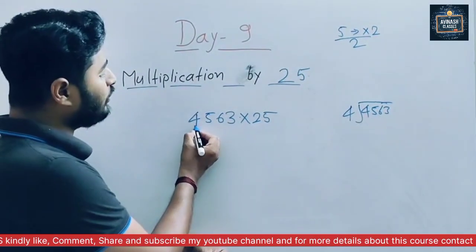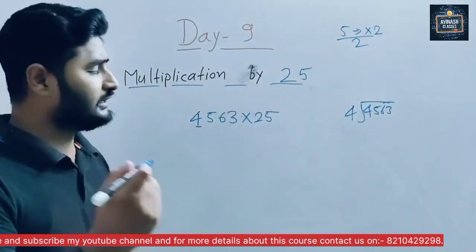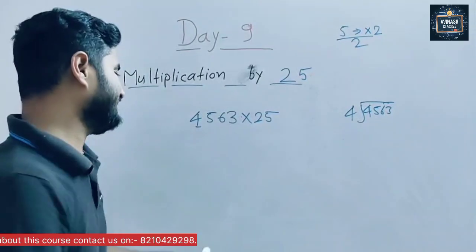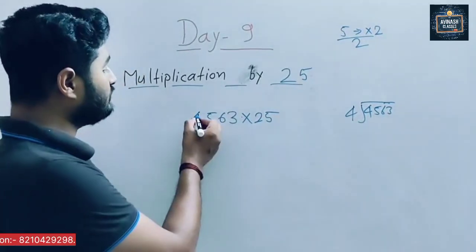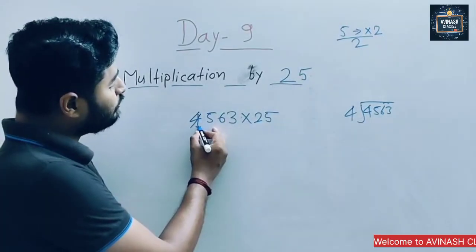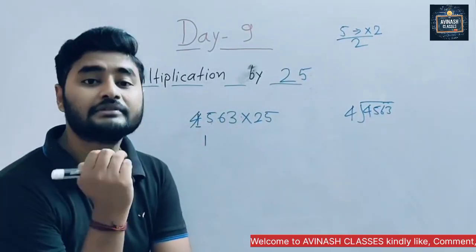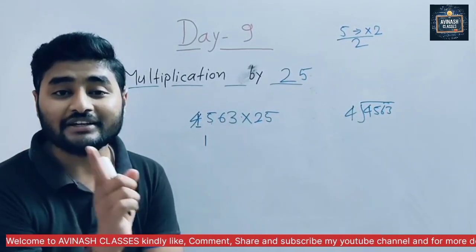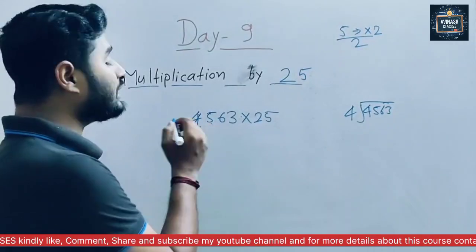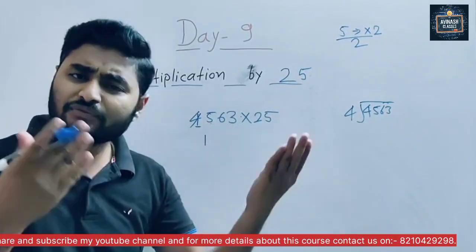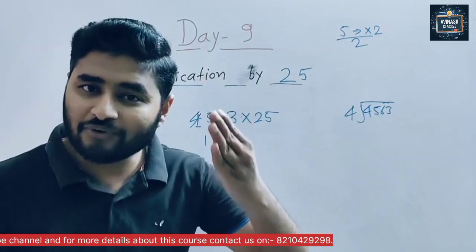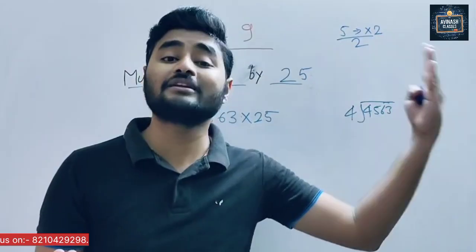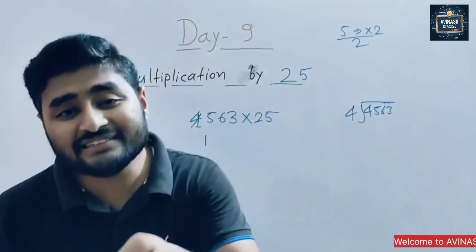So here in 4 table, 4 comes how many times? One by one we check. In 4 table, 4 comes how many times? One time. Very easy. So here we write 1. Now this part is completed. Now in 4 table, 5 is coming? Tell me yes or no? No sir, in 4 table 5 is not coming. So which number comes near to 5 in 4 table? 4 itself. Because 4 times 1 is 4, 4 times 2 is 8. So we can't go more than 5. We have to take less than 5.